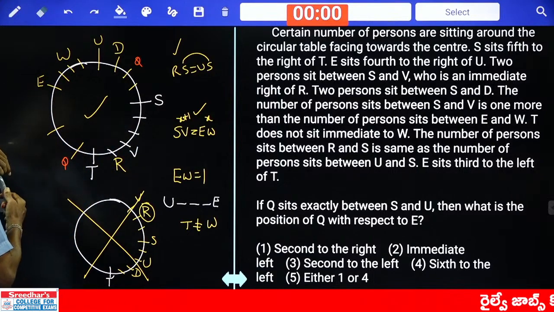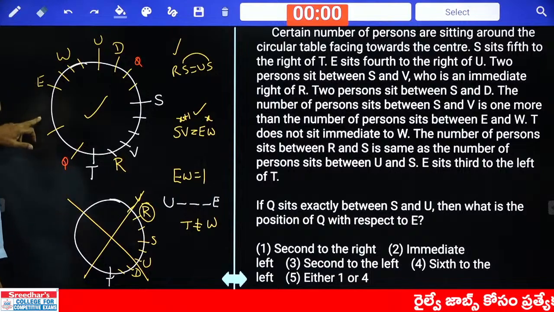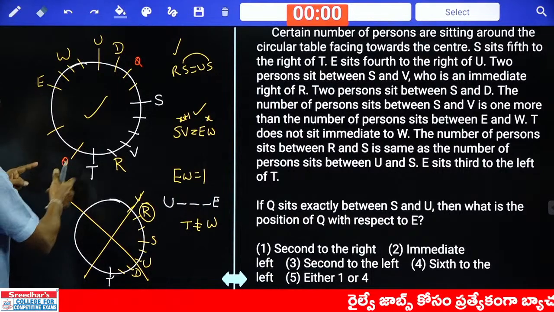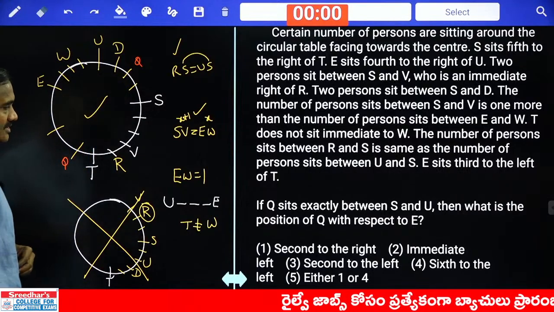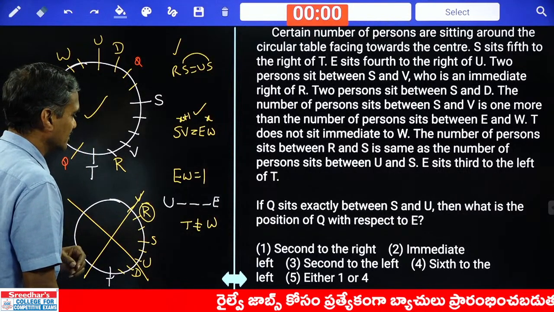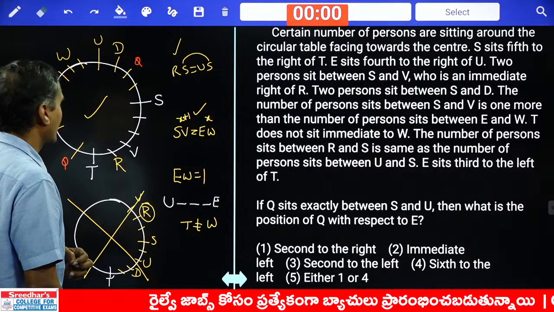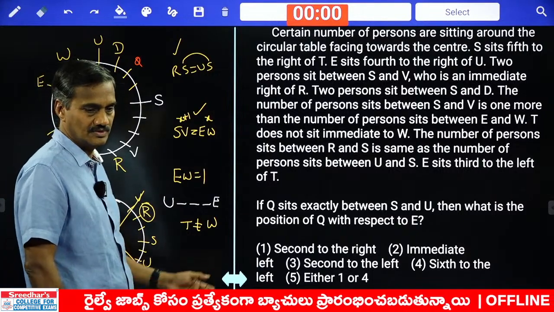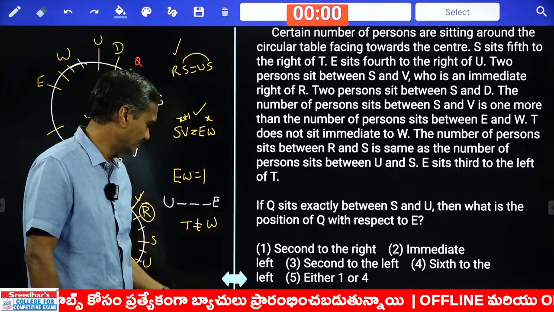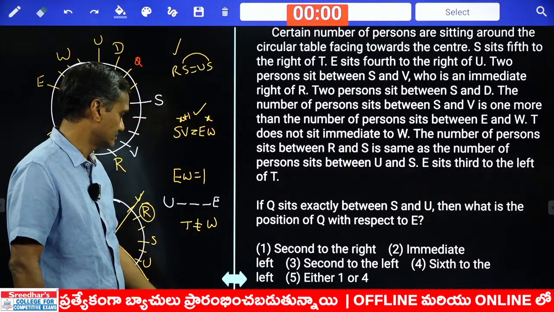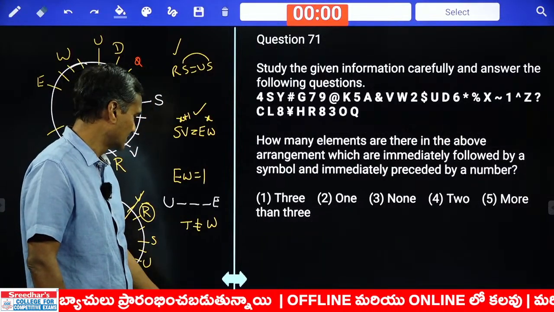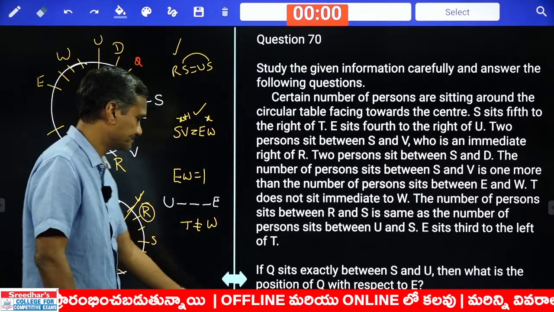Then what is the position of Q with respect to E? Q is second to the right. Either second to the right or what is the other one? 6th to the left. And so what is your answer? Either 1 or 4, choice 5. Are you getting this one or not? Choice 5 is the answer, question number 70. Hope you have followed this one. Then next one.